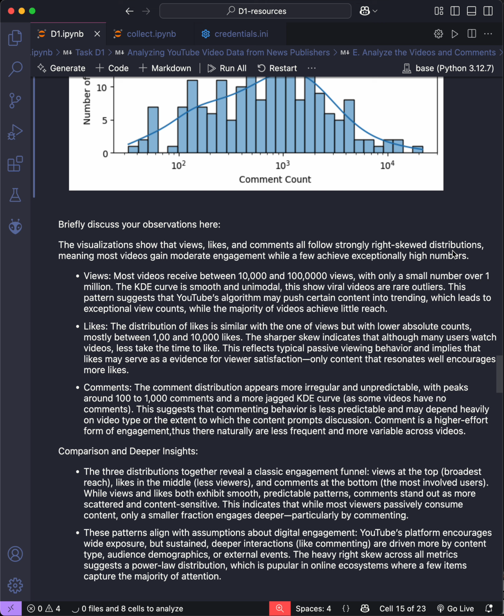And about the likes, the distribution of likes is similar to that of views but with a lower absolute count. And about the comments, it is different. The trend is more irregular and unpredictable, with peaks around 100 and 1000 comments and a more uneven KDE curve, as some videos have no comments.